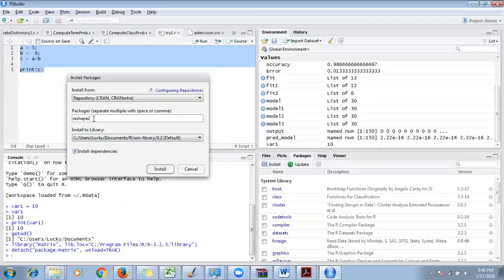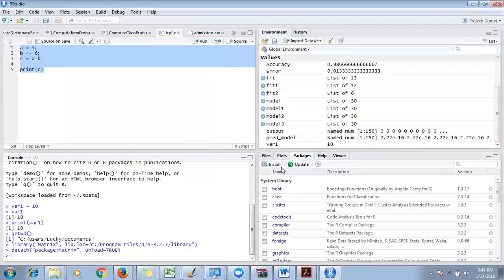But ensure that you are writing the correct name of the package, and the package name is case sensitive. If it is a capital R in Reshape, you cannot write it as a small r, or if it is a small r, you cannot write it as a capital R. It is case sensitive, so you have to be careful about that. So you can install a package from here, using these buttons. There is also a way you can install directly from the command line. That is coming up within a few minutes.